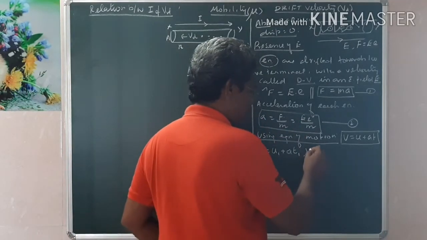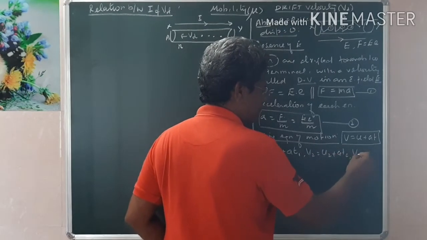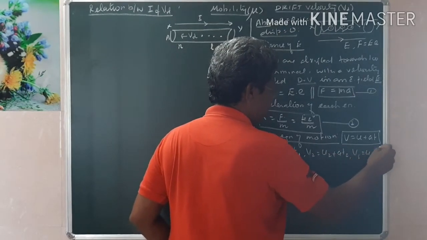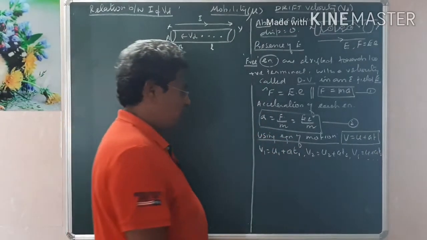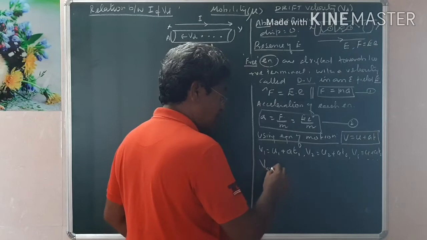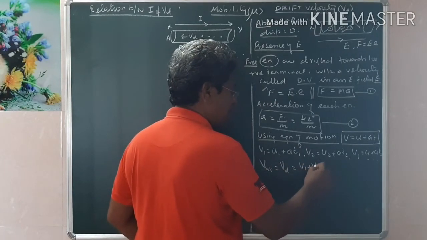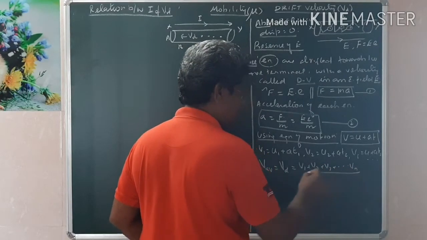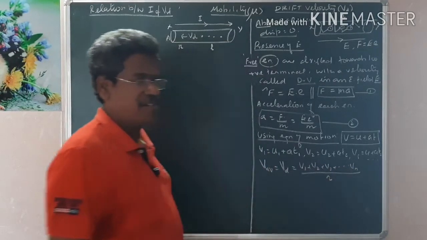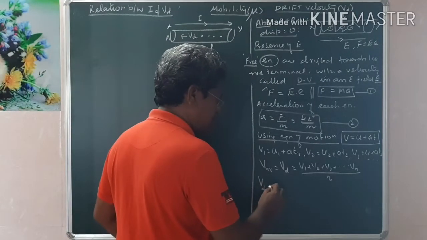Then for V2 you can write U2 plus A into T2. Then V3 is equal to U3 plus AT3. Likewise you can write for n electrons. Therefore, this average velocity of all, which we are now calling drift velocity, is equal to V1 plus V2 plus V3 plus, adding all the velocities of n electrons, and divide by n. That's the average velocity. Now I am substituting.